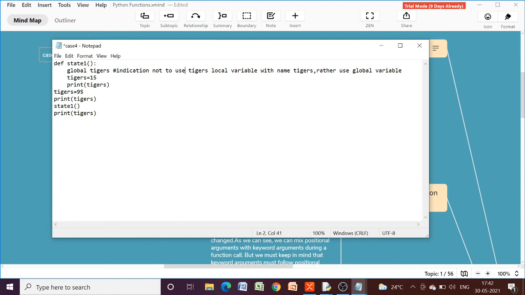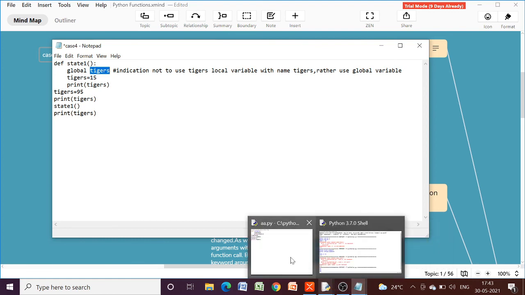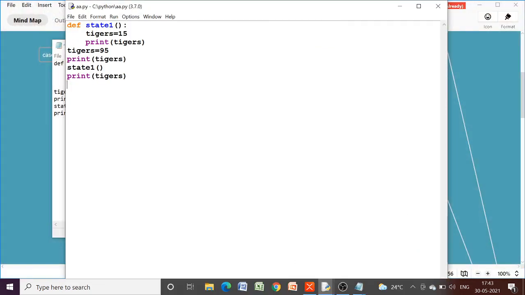So if you are using a global keyword, a global statement, then it will no more access the local variable with the same name. It will access the global variable. So let us try to see the changes we will do in the same program.